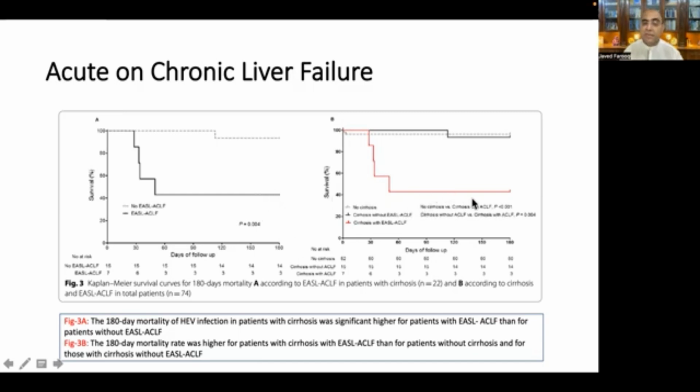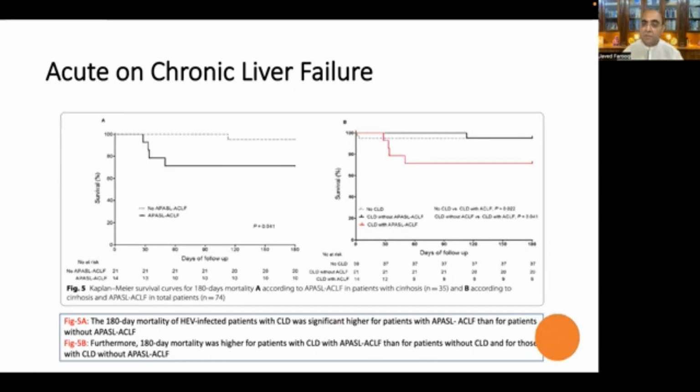Similarly here, the mortality was higher for patients with cirrhosis with ACLF criteria than those with patients without cirrhosis, and for those with cirrhosis without ACLF criteria. So even if you apply the ACLF criteria of the EASL, the mortality is very, very high. And it is very interesting that they have applied the APASL ACLF criteria.